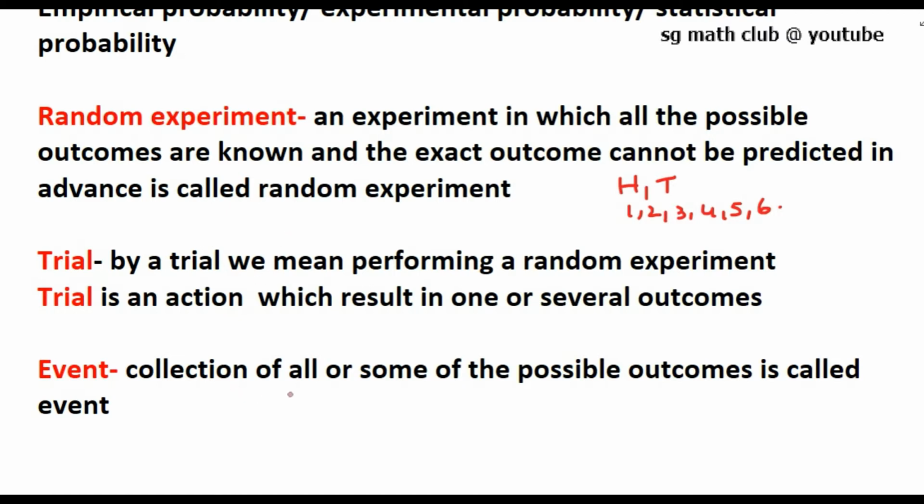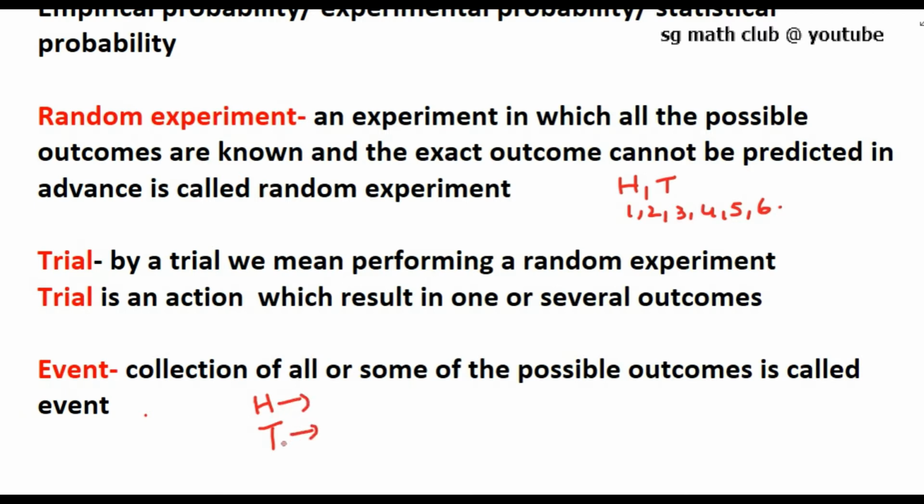And an event means a collection of all or some of the possible outcomes. For example, when you toss a coin, you will get head or tail. So a collection of all the possible outcomes, head and tail, or head alone, or getting a tail, all these are events.